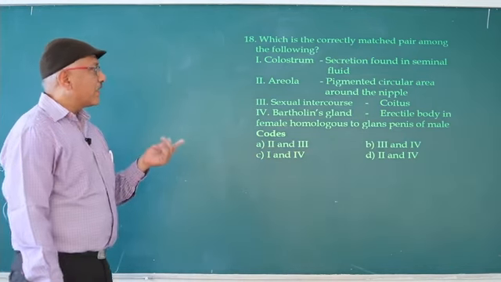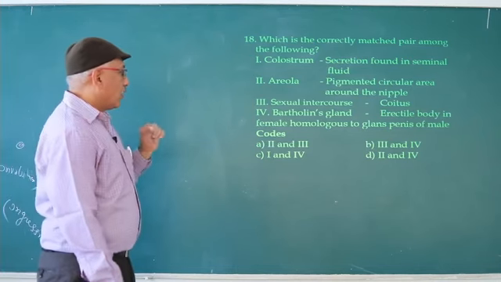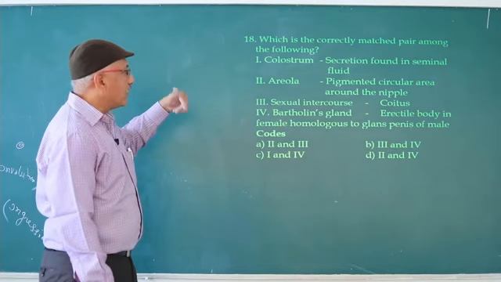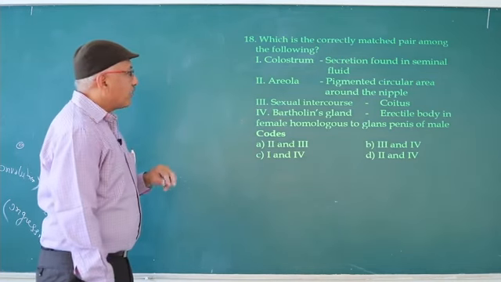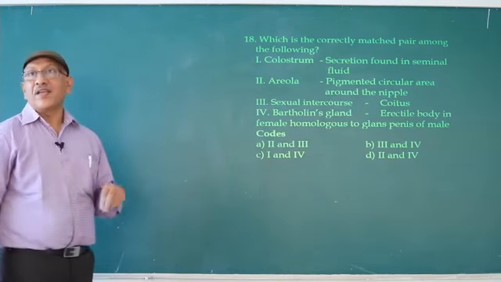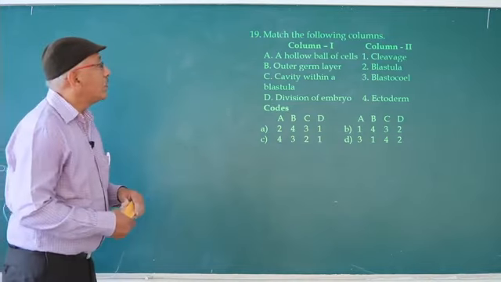Bartholin glands, erectile body, wrong. So the second and third are correct. Second and third correct. So answer is A. Next question.